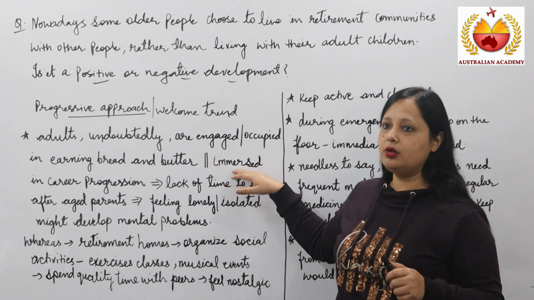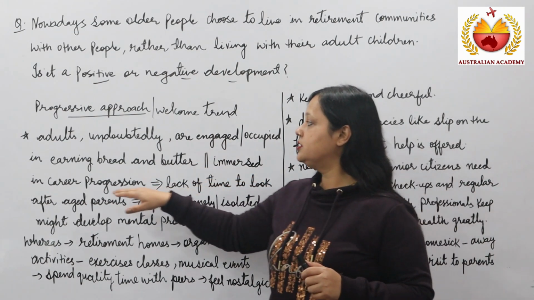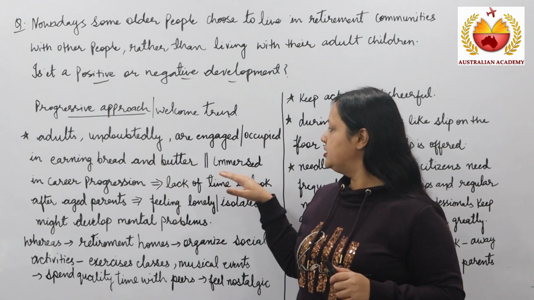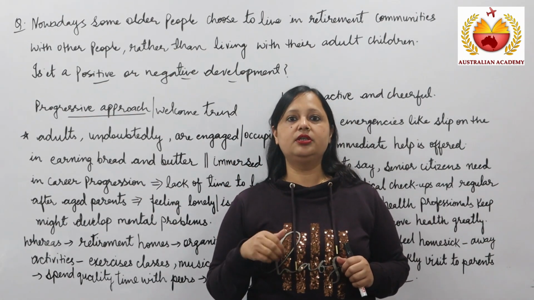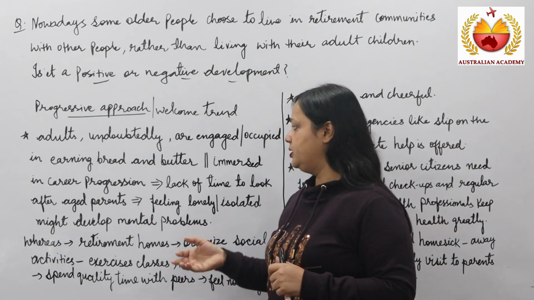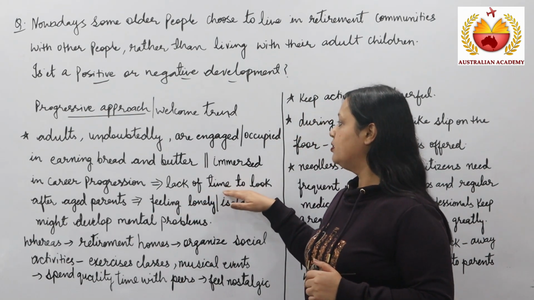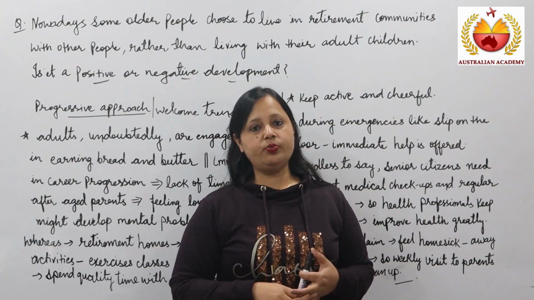Or in other words, we can say they are immersed in career progression. Immersed means busy. Again, they are busy in their career progression. They might be working day and night. So they have a lack of time to look after their aged parents.